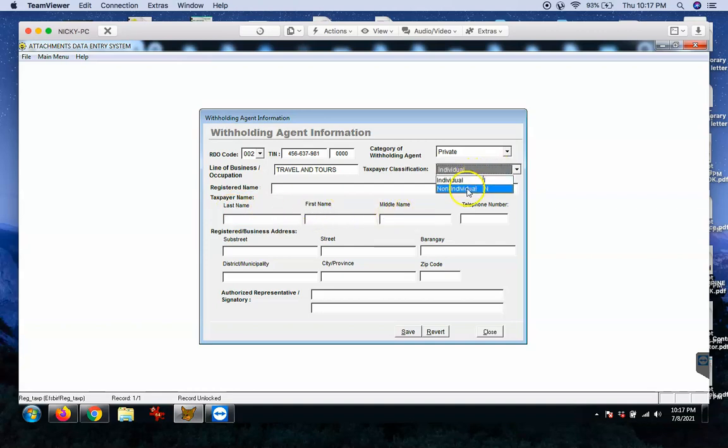Kung halimbawa naman corporation or partnership, so dito siya. So, registered name, dito mo siya ilalagay, yung pangalan ng company mo. And then, registered business address, and then authorized representative, kung sino. Kung halimbawa kayo din, then lagay mo yung pangalan mo. And then, click mo lang yung save.